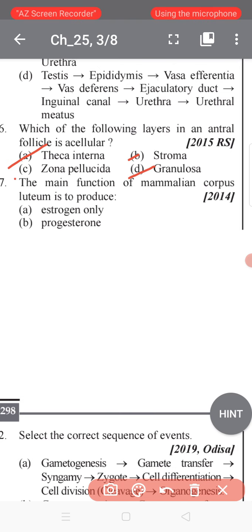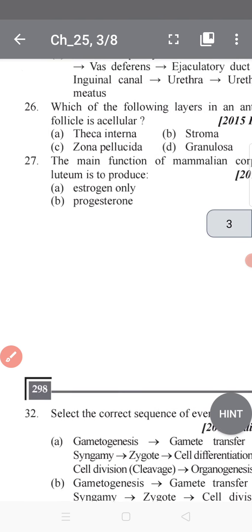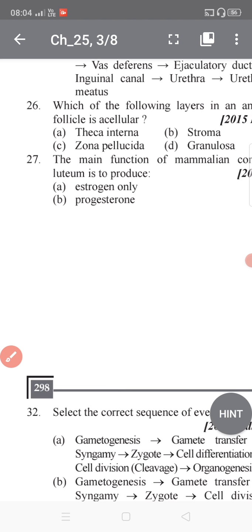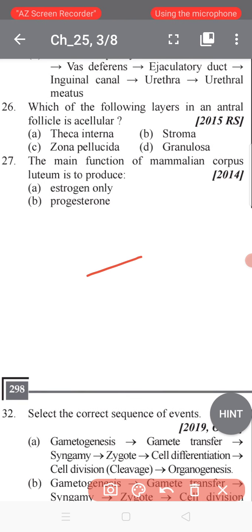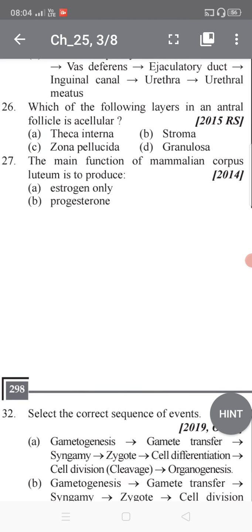Student, you have to be very careful. Here we have to choose the zona pellucida layer, because the zona pellucida is formed as a new membrane by the secondary oocyte around itself.